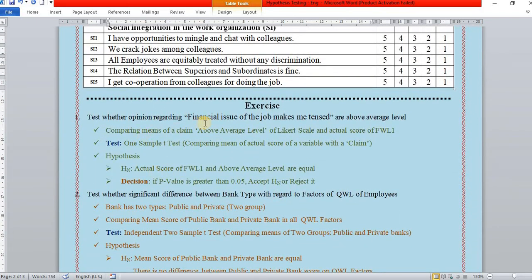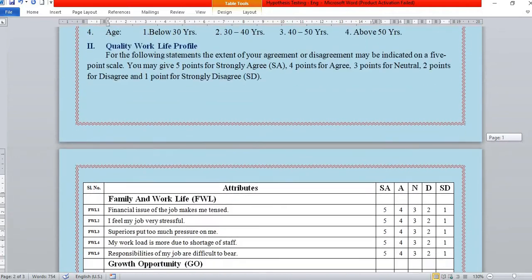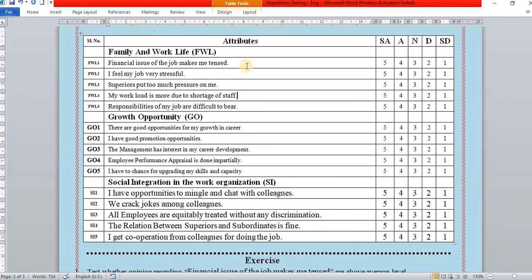The test whether opinion regarding financial issue of job makes me tensed is above average level. This is the first attribute of family and work life. See, it is measured. The highest extreme score is 5 and the lowest extreme score is 1, in between the 3. Let us consider here 3 is the average score of every attribute.